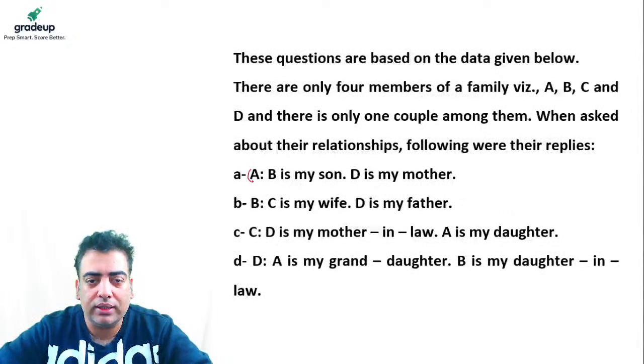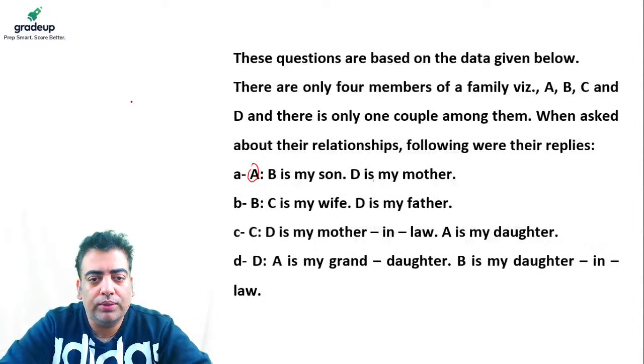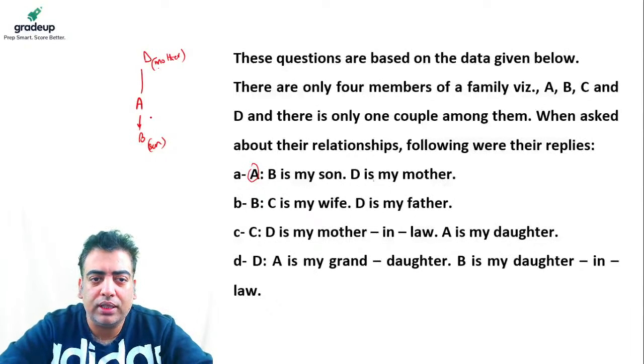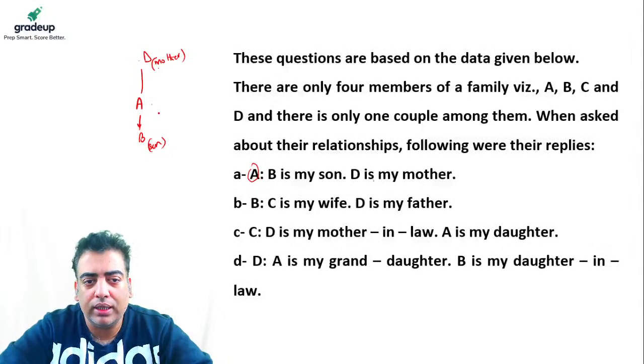Statement of A is B is my son, D is my mother. So A says B is my son and D is my mother. In this case, one person C is left, which is to be placed. All right. So if we have to place C, we do not know where to place C, whether with D or with A. Nothing is fixed here, right, for building the relation between A, B, C, and D.